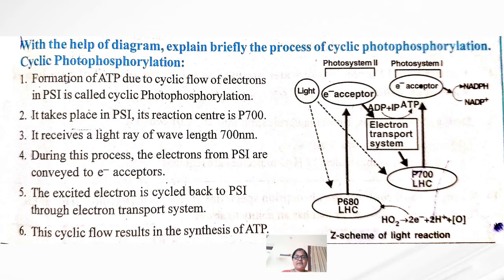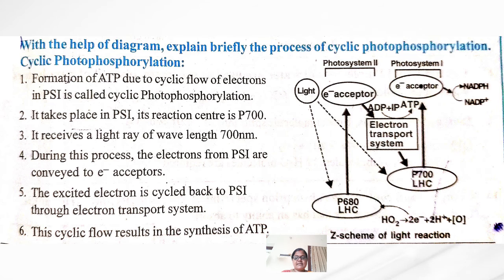What is meant by cyclic photophosphorylation? Formation of ATP due to cyclic flow of electrons in photosystem 1 is called cyclic photophosphorylation. It takes place in photosystem 1, whose reaction center is P700, and it receives a wavelength of 700 nanometers.